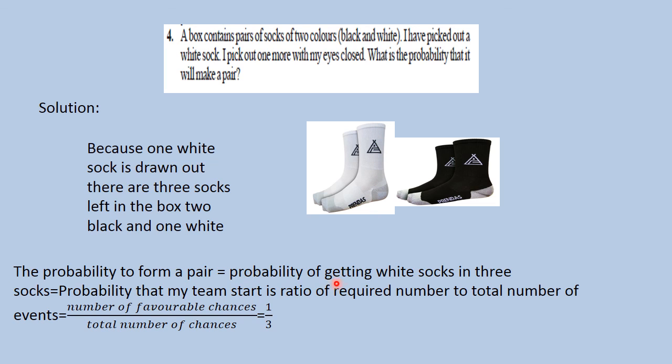Isn't it? So the probability of getting a white sock out of 3 socks is equal to the number of favorable chances to the total number of chances. Total number of chances: 3 are left in the box. How many chances are favoring us? Only 1 sock, because we want only 1 white sock to make it a pair. Therefore 1 upon 3. So the probability is equal to 1 upon 3. Alright. So that's all about exercise 3.4.